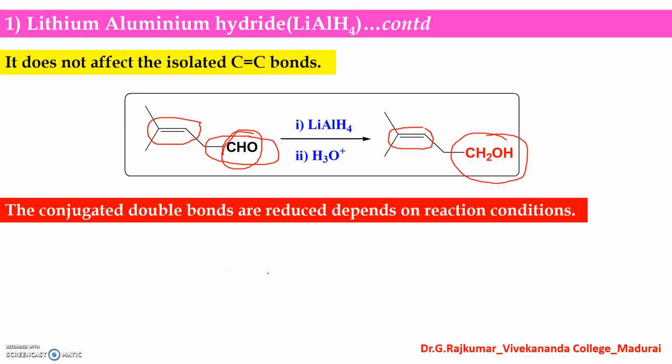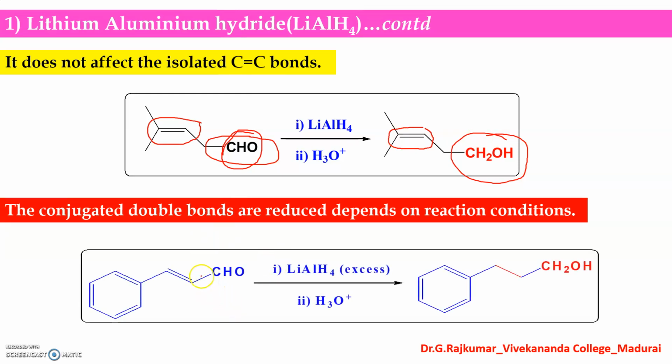Conjugated double bonds may be reduced; it depends on the reaction conditions. Look at this example. This carbon carbon double bond is in conjugation with this carbonyl group, this aldehyde. The alpha beta unsaturated carbon carbon double bond is reduced, and also the CHO, that is the aldehyde group, is reduced into an alcohol at room temperature.